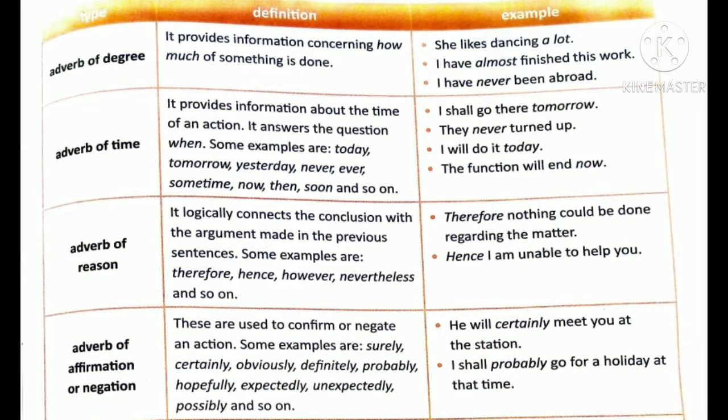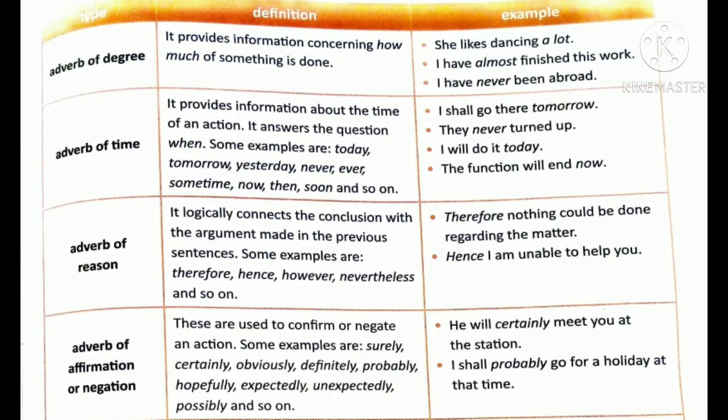Next one is adverb of reason. It logically connects the conclusion with the argument. For example, therefore, hence, however, nevertheless, and so on. Next one is adverb of affirmation or negation. These are used to confirm or negate an action.